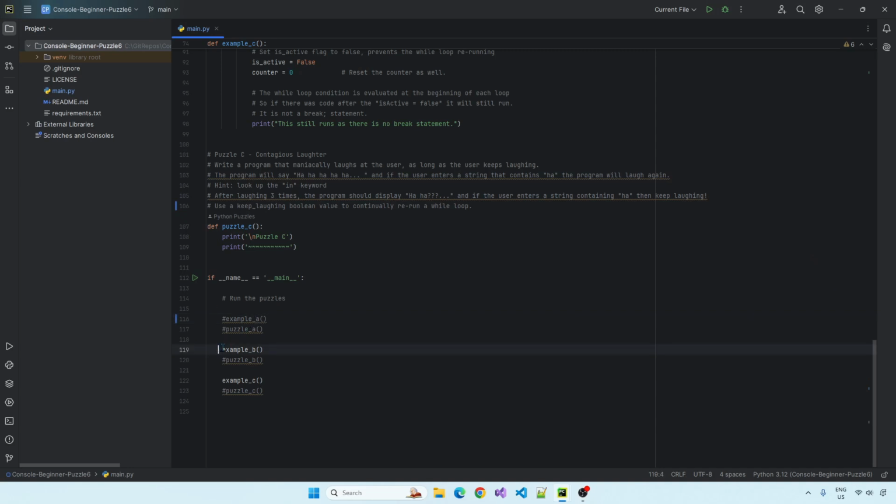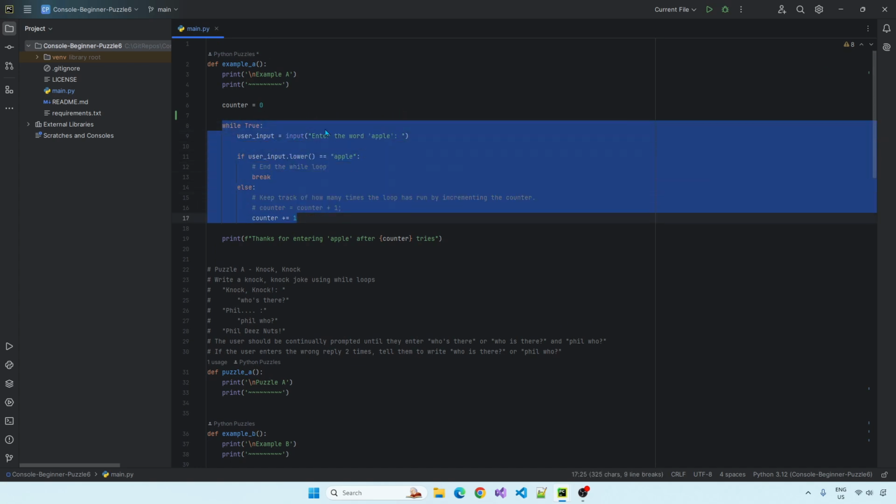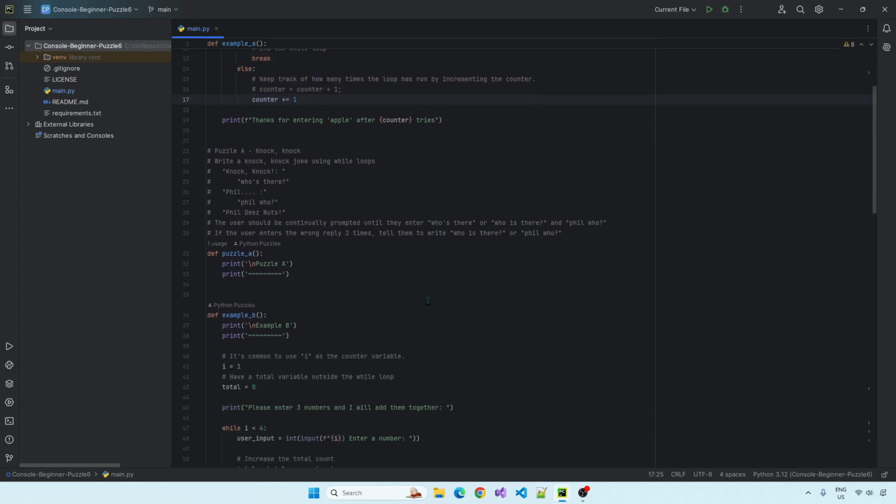I'm going to comment out all the examples because we don't need them anymore. And puzzle A, let's just do puzzle A by itself just now, so I'll uncomment that. So we can see from the example, it's just a basic while loop with a counter looping over the user's input. So for puzzle A, we have a knock knock joke, knock knock, who's there, Phil who, Phil these nuts.